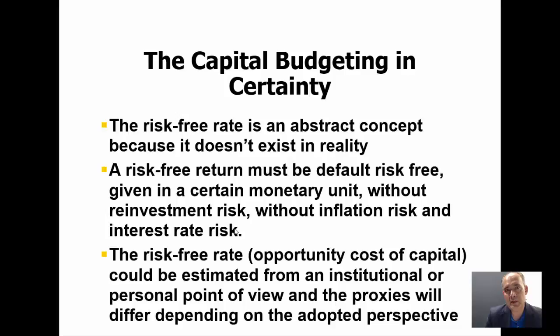Secondly, it has to be identified in a certain monetary unit, because it's not the same speaking about the risk-free return in US dollars rather than the risk-free return in Mexican pesos. And why so? Because there is what is called the exchange rate risk. I mean, the fact that the exchange rate between the US dollar and the Mexican peso suddenly jumps unexpectedly. Then it has to be a return without inflation, so it should be a very short return. And it should be free of interest rate risk. I mean, the fact that suddenly the interest rate will jump, so then the risk-free return will also jump.